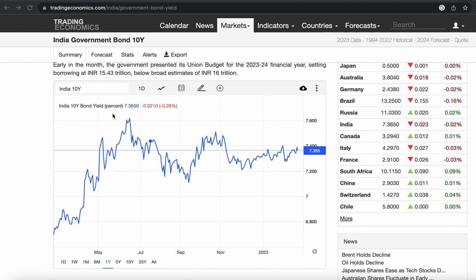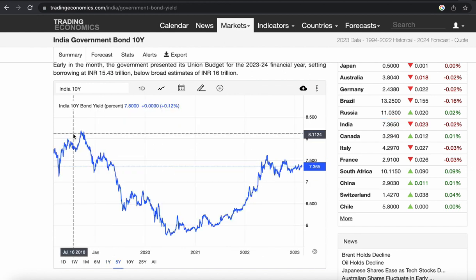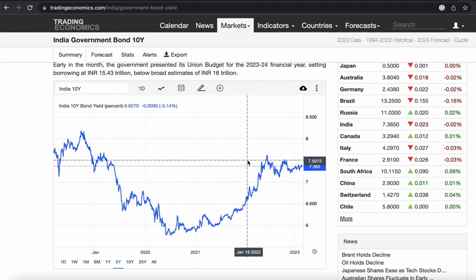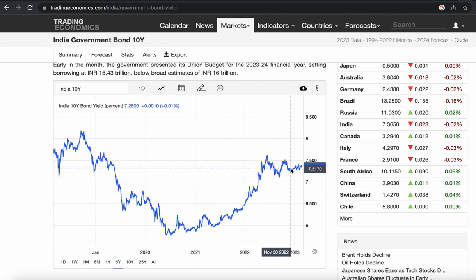What is the bond yield? I will show in the coming slides how to calculate it. This is the fluctuation for the 1 year. If you go to the 5-year period, this is the fluctuation. In 2020, it went below 6. Then after the RBI raised the interest rate, it came back again to 7.36.